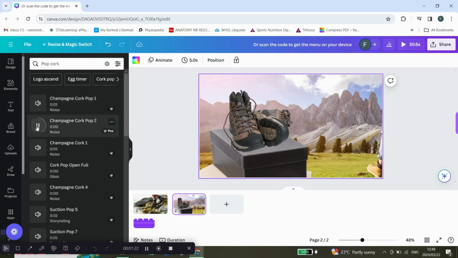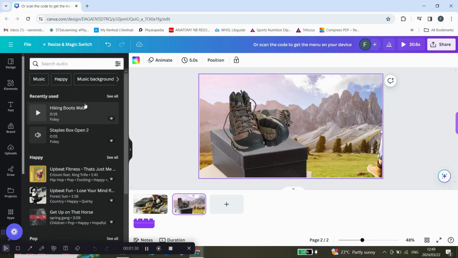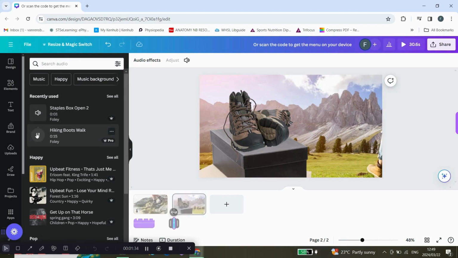And now that one doesn't want to play. Neither does that one. Let's just go back and use the original one that I used. I think my Wi-Fi is just a bit slow today. But anyway, I used this one. Not this one, this one. Okay, so I'm going to click on that, and it has already been added to my video.